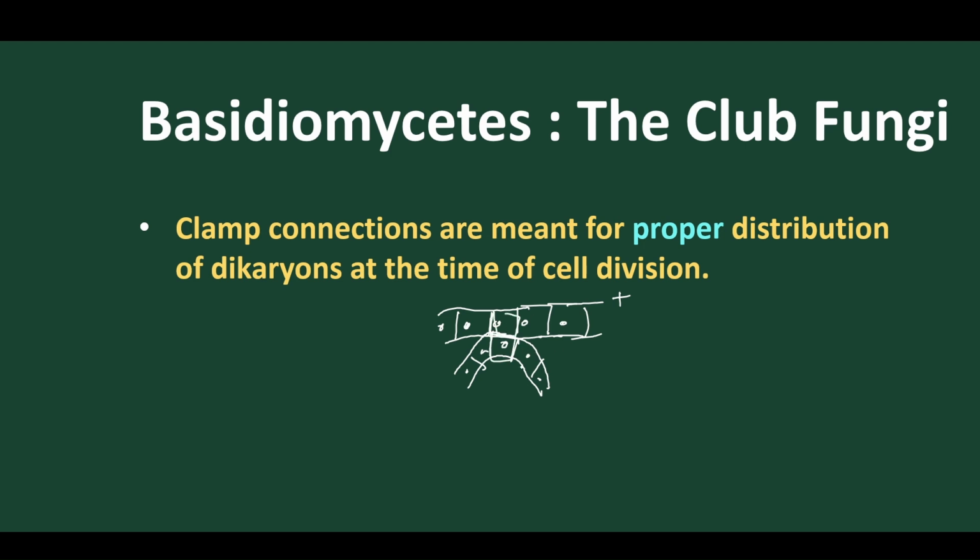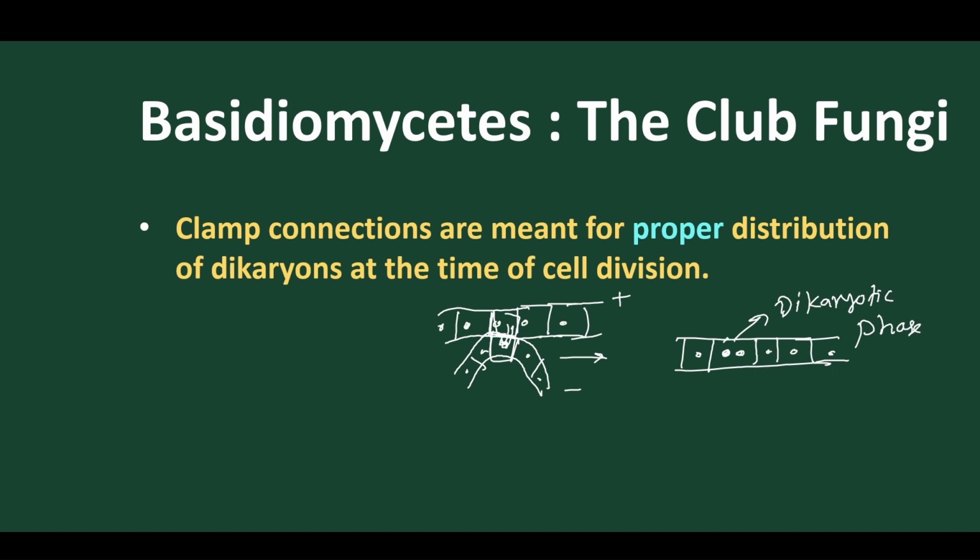When this particular part gets fused, this nucleus goes there. So after that, what happens? We get a mycelium where we find two different nuclei present, of different strains. This is called the dikaryotic phase, because two different nuclei are present.